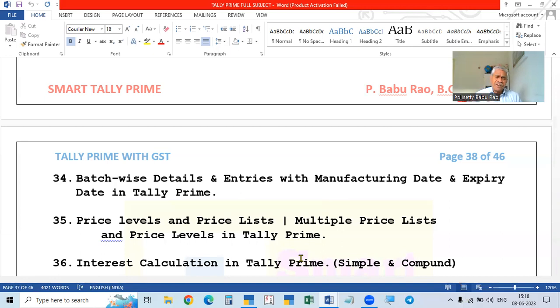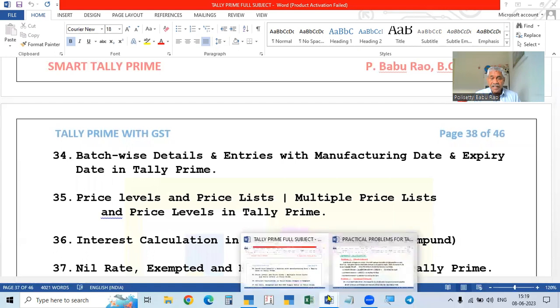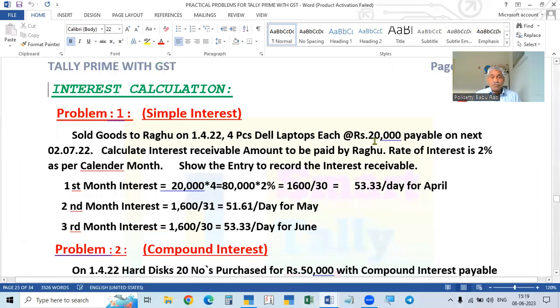So every period, whether monthly or quarterly, the calculation of the interest will be on the principal amount only, a fixed amount. For example, we sell goods: 20,000 into 4 pieces, totally 80,000 is the sales. If the interest you are charging is 2%, the interest will be 1,600 rupees per month. In simple interest, the interest is charged at 2% every month on the same principal.